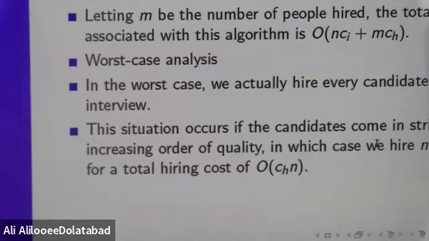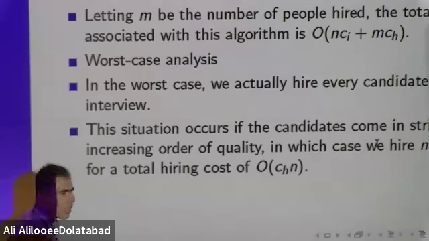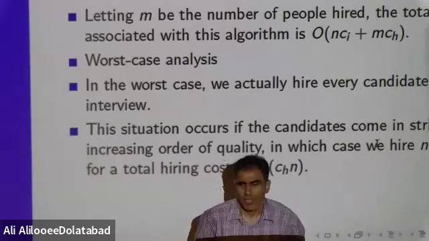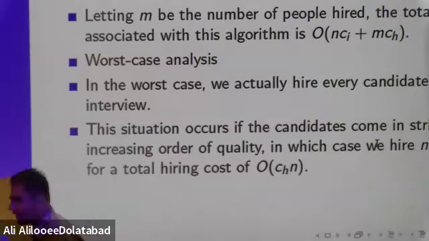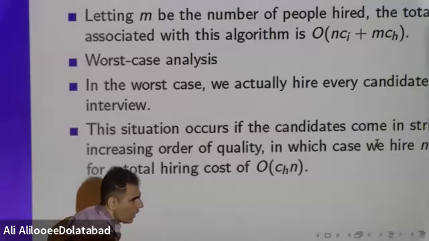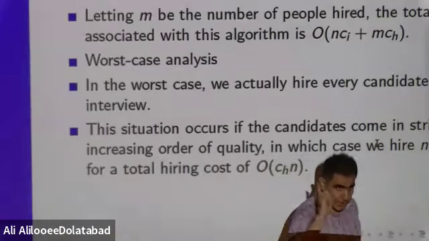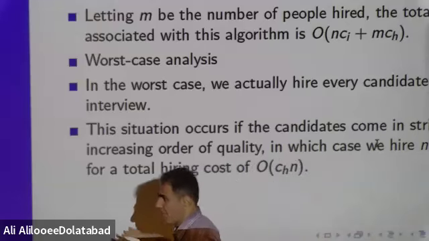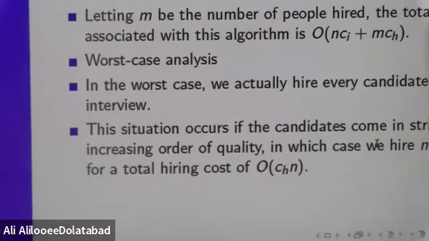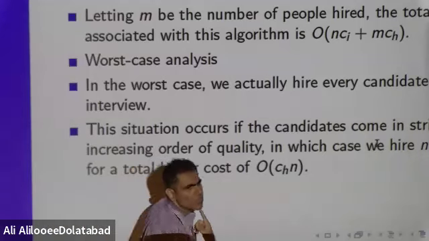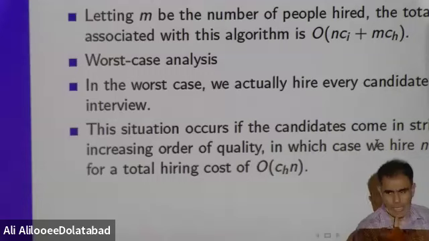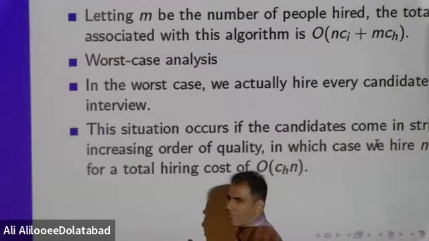Some of you may have heard a little bit about average running time, but only a little. I want to explain why worst case doesn't give us a good expectation. Because as Candy told us, the worst case for this problem occurs when candidates come in increasing order. In reality, how likely is that to happen? In reality, it hardly ever happens.